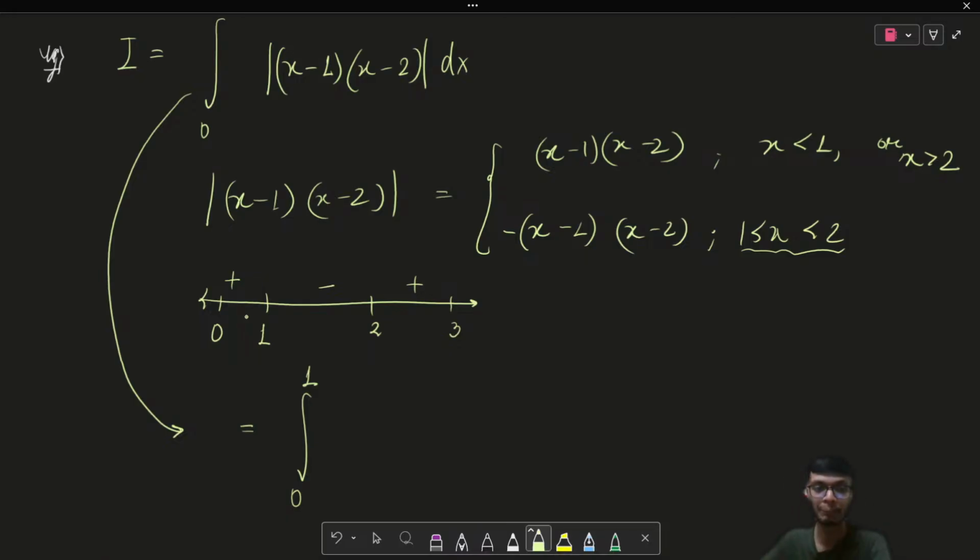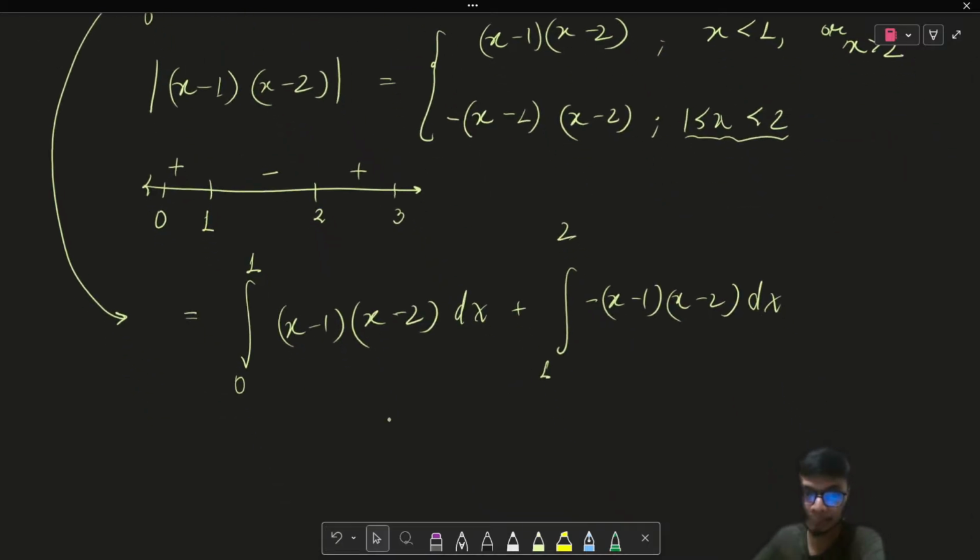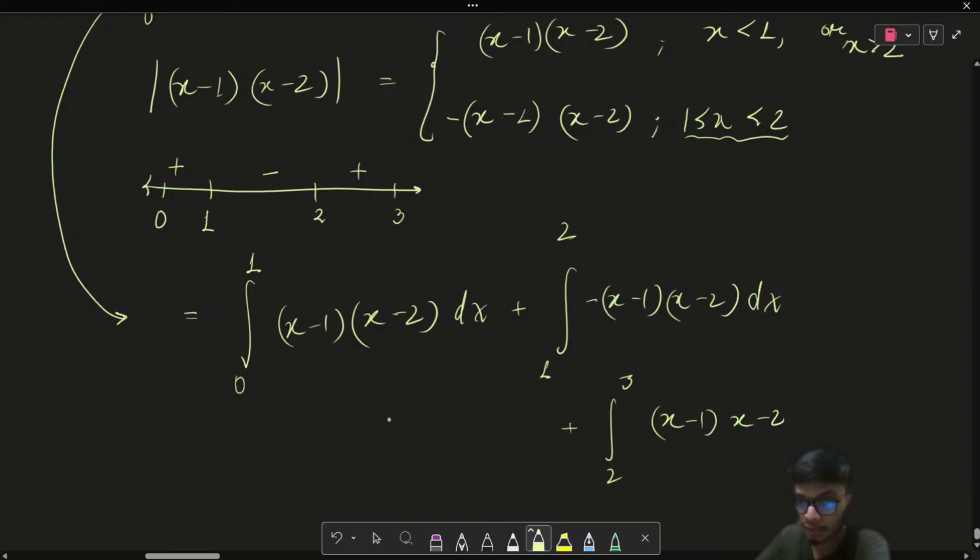So let us first break the integral from 0 to 1, and in 0 to 1 the function is going to be positive. Similarly, in 1 to 2 it's going to be negative, and from 2 to 3 it's going to be positive again, right? So if you evaluate this result, you will get the solution for this question.